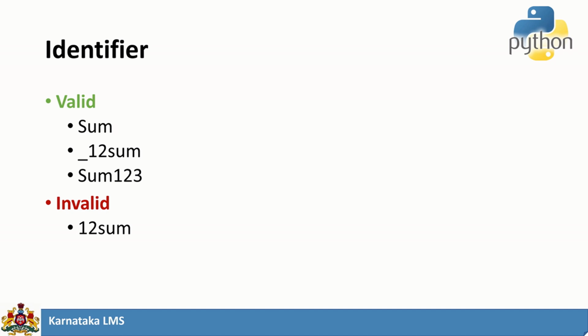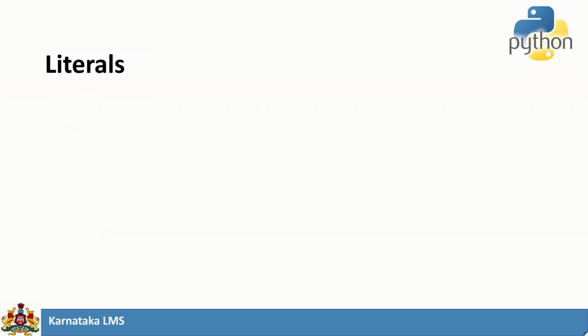Every identifier must start with an alphabet or an underscore, so this is not valid. This is sum $12. Dollar symbol is not allowed, so it is not valid. Sum of digits, with spaces: sum space of space digits. Here also it is not valid. So you can just have an idea of what is an identifier and what are the rules to create an identifier.